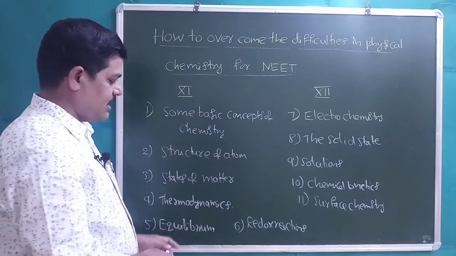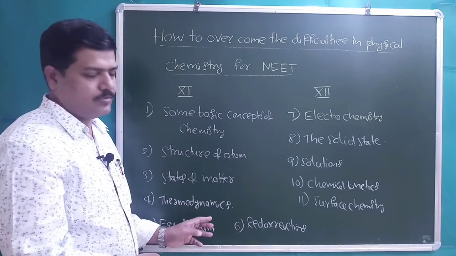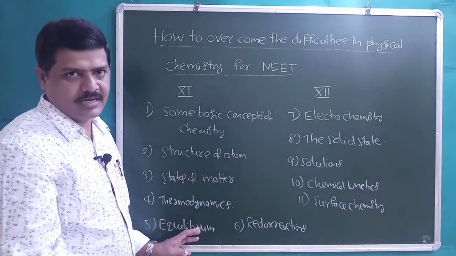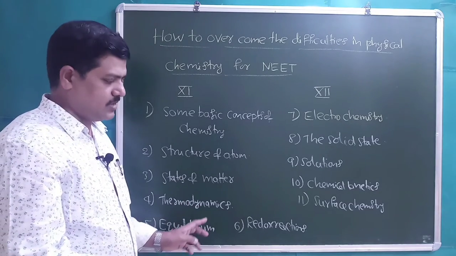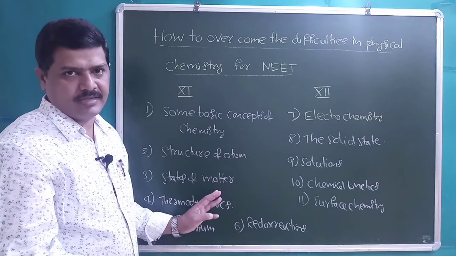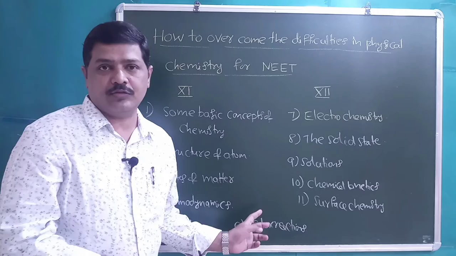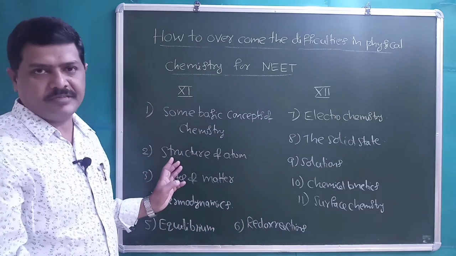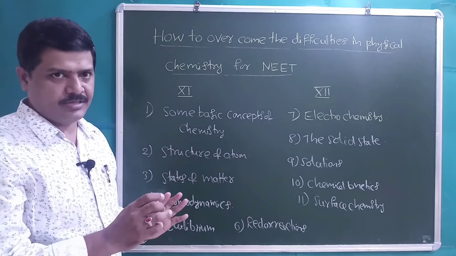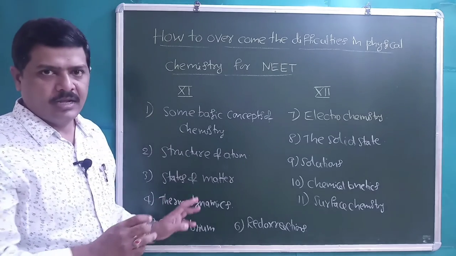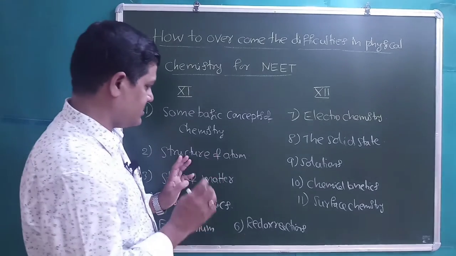So better we learn every concept, that is we have to understand the concept, no need to mug up any of the concepts in physical chemistry. We should do a sufficient number of questions for every topic, then it will be very easy. Before that we should be in a positive mind. When we start reading physical chemistry, we should feel it is not complete mathematics, it is simple. Most of the questions are based on the formulas only, you can treat it like that, right?